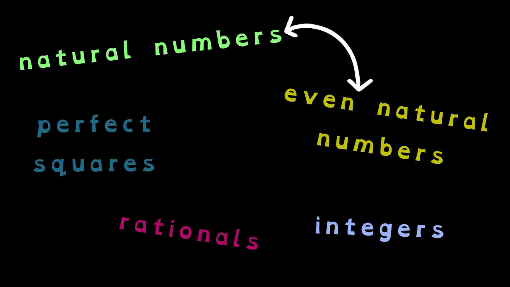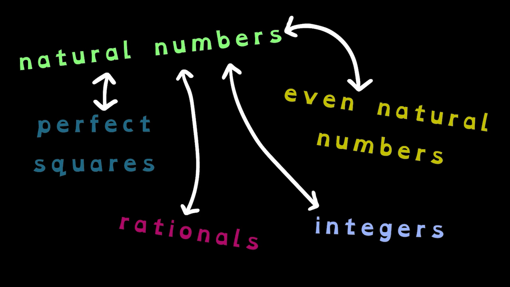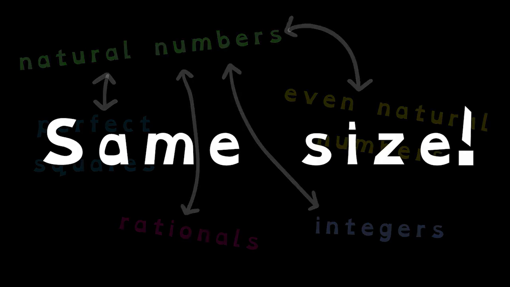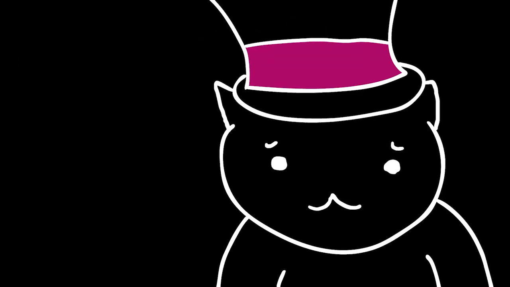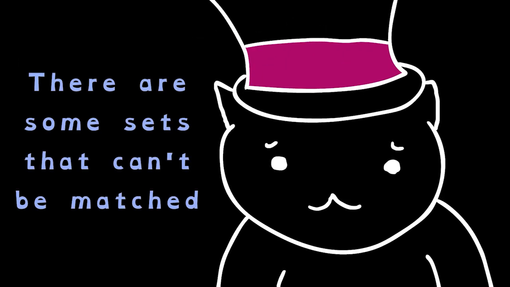So just to make sure that everything is clear, we were able to match the natural numbers to the even natural numbers, the perfect squares, the integers, and the rationals. Thus, all of these sets have the same size. You can form bijections between any two of them. But unfortunately for you, there are some sets that cannot be matched.